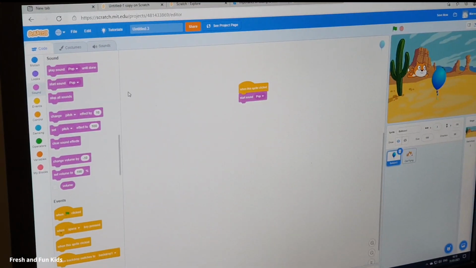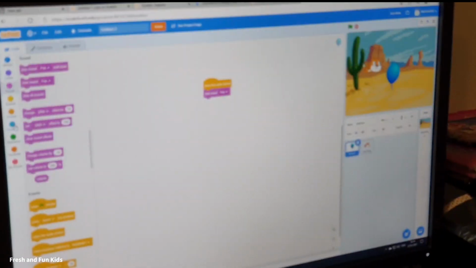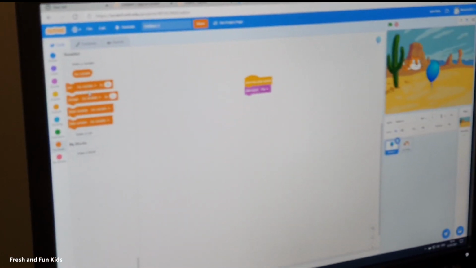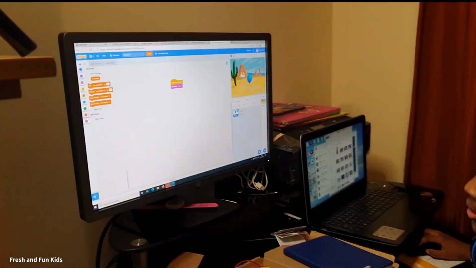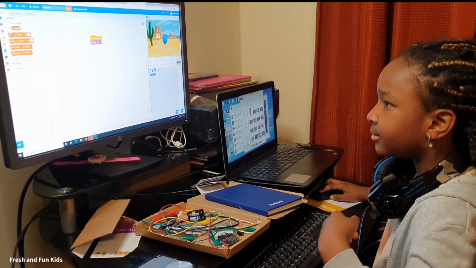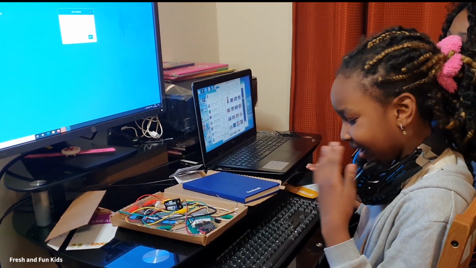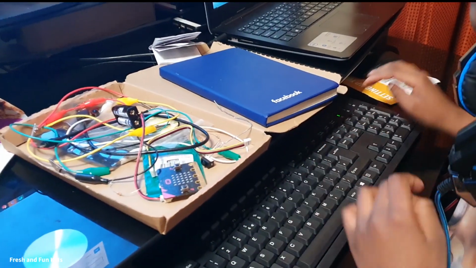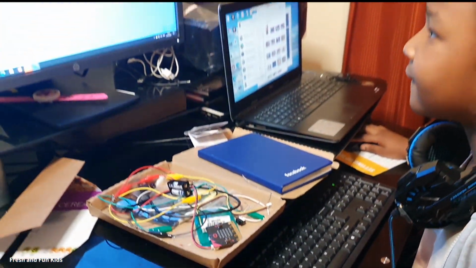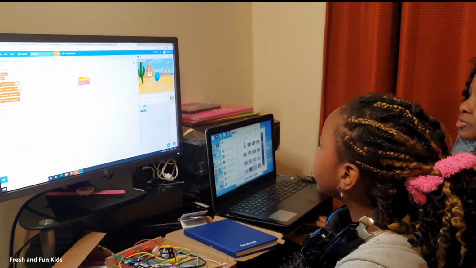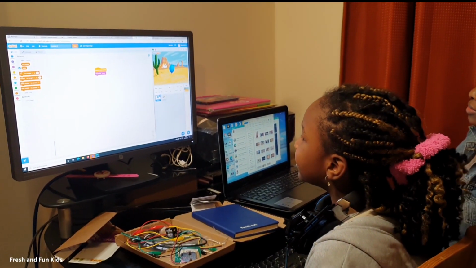And also, you go to variables. You make a variable named score. So you can record scores when you pop your balloons. That's beautiful.